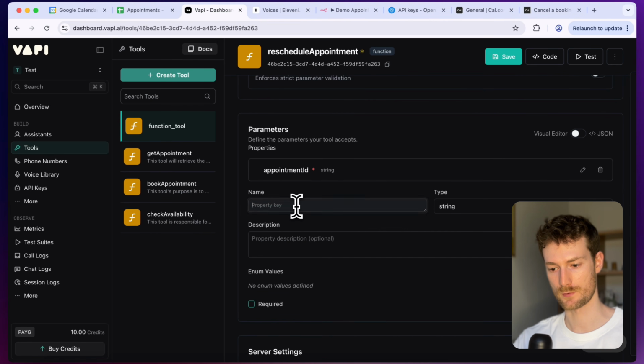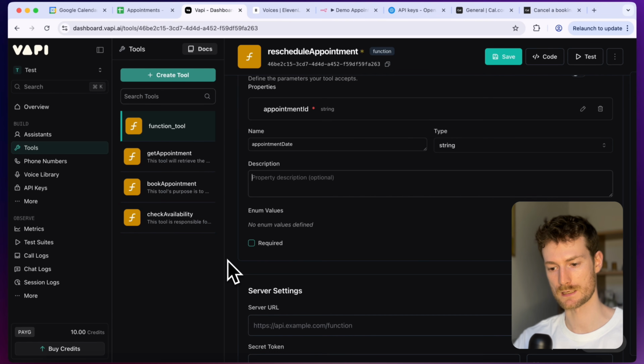And let's add another property, which will be the appointment date. And for the description, let's add, this is the date of the new appointment. And I'm going to provide an example format, which will be 2025, September 1st, like this.